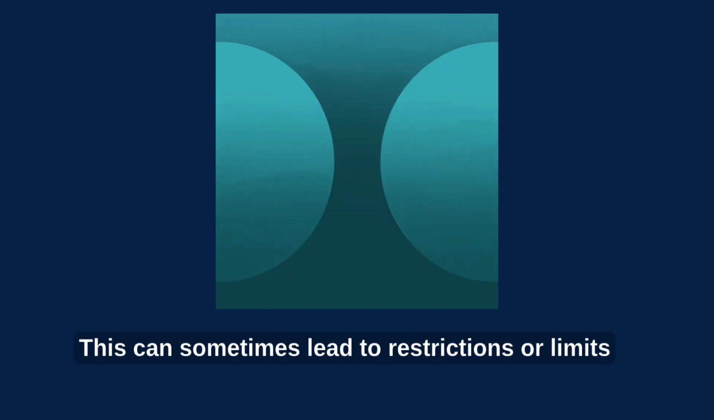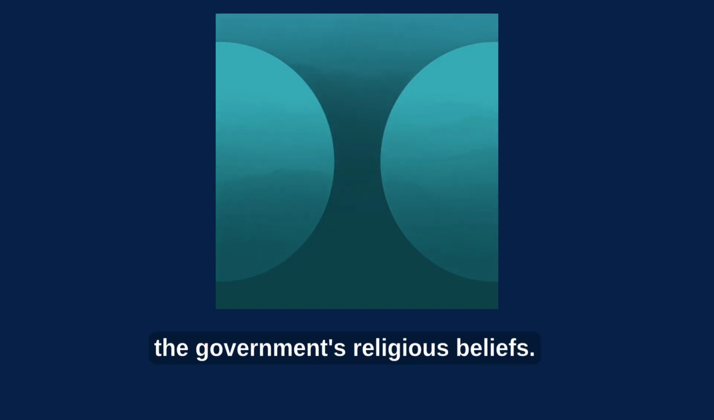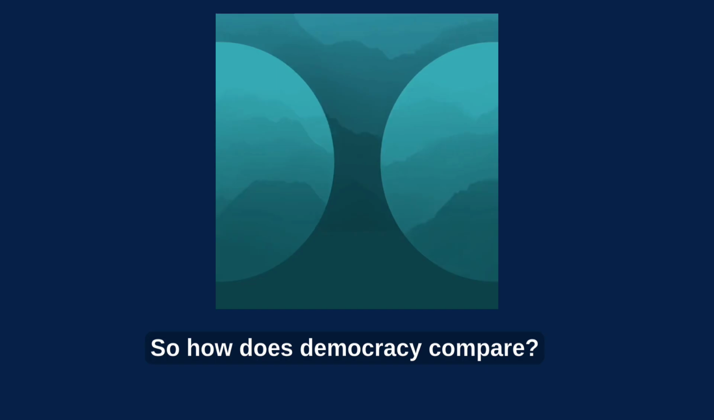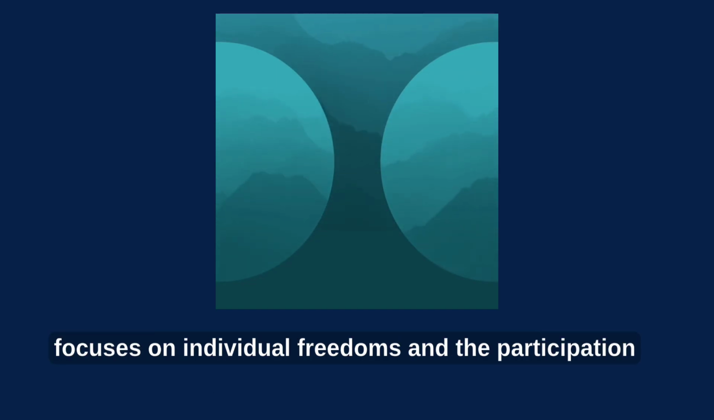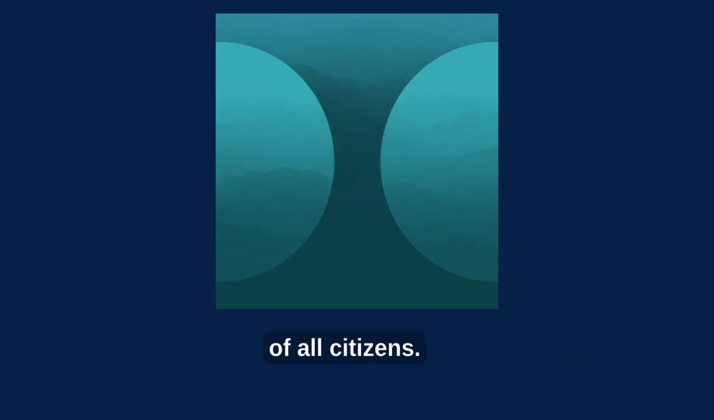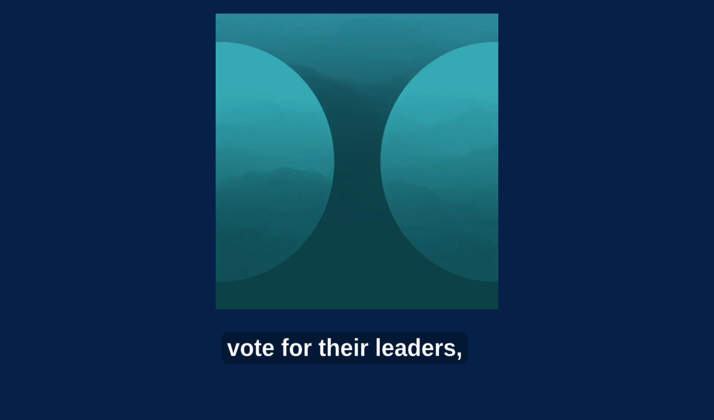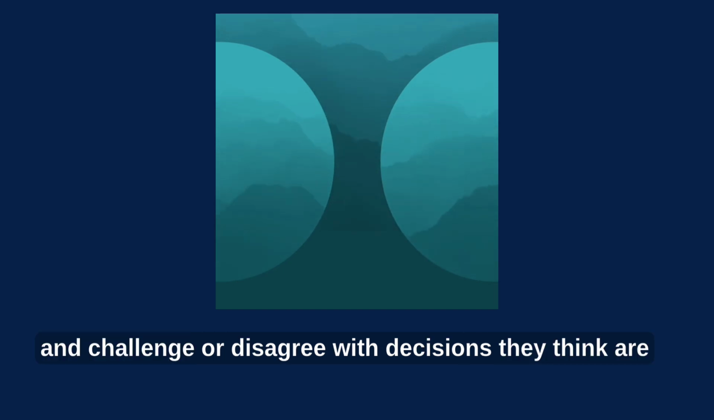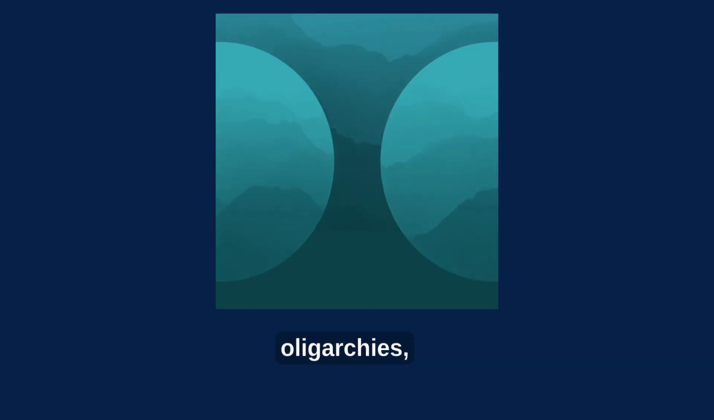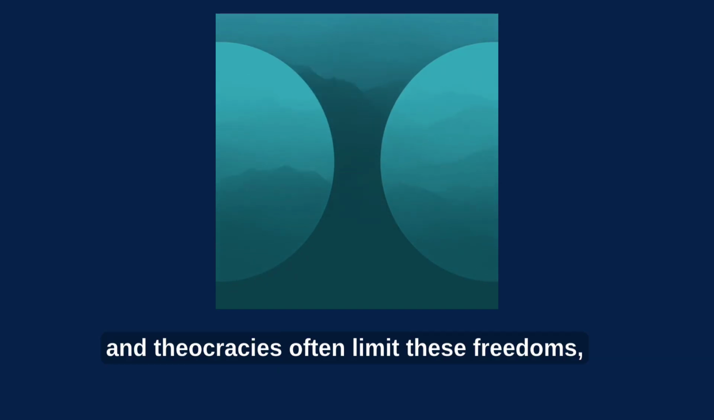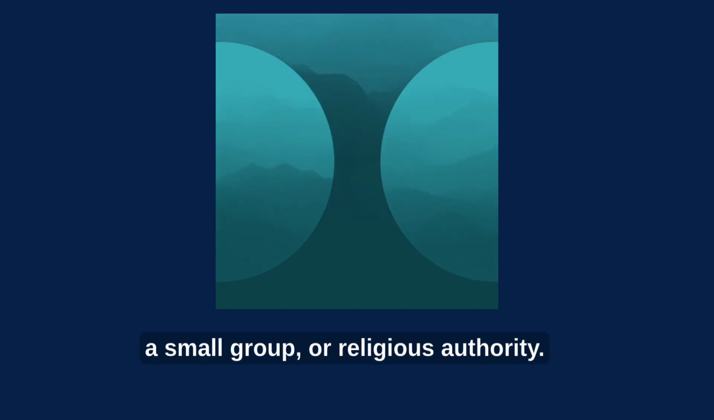Theocracies often blur the line between religion and government, meaning that religious rules may become national laws. This can sometimes lead to restrictions or limits on people who follow different religions or who don't agree with the government's religious beliefs. So how does democracy compare? Democracy is different from these other forms of government because it focuses on individual freedoms and the participation of all citizens. In a democracy, people are free to express their opinions, vote for their leaders, and challenge or disagree with decisions they think are unfair. By comparison, autocracies, oligarchies, and theocracies often limit these freedoms, concentrating power in the hands of a single person, a small group, or religious authority.